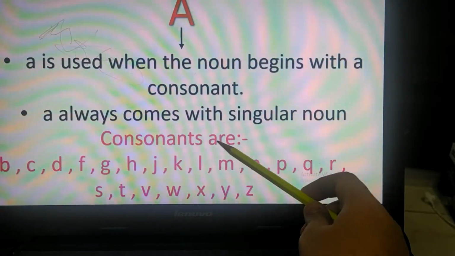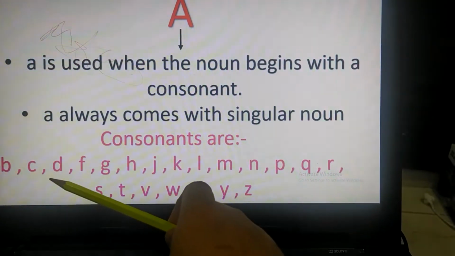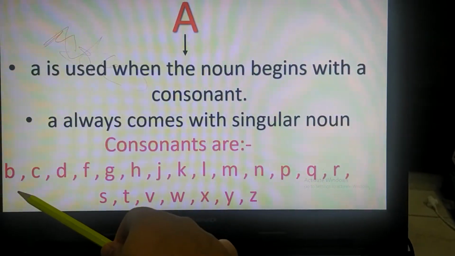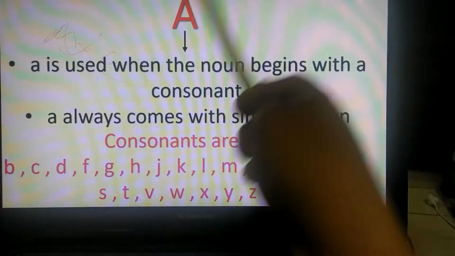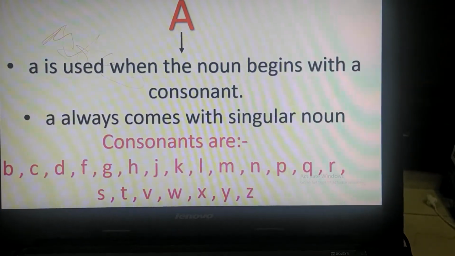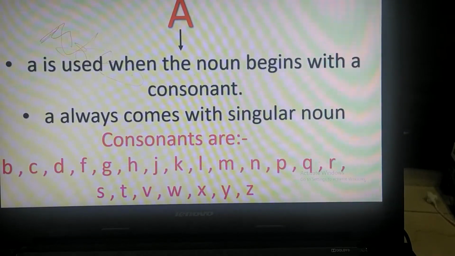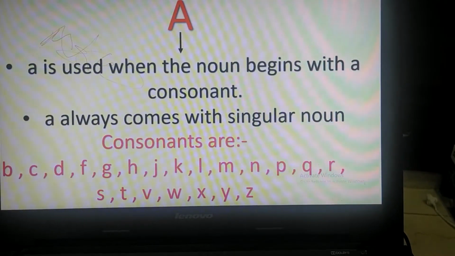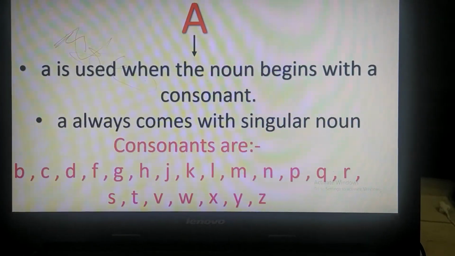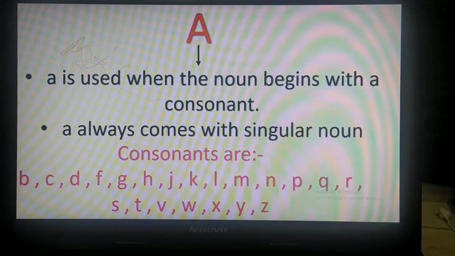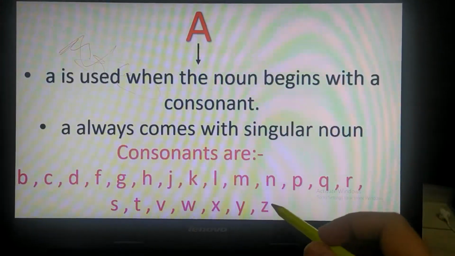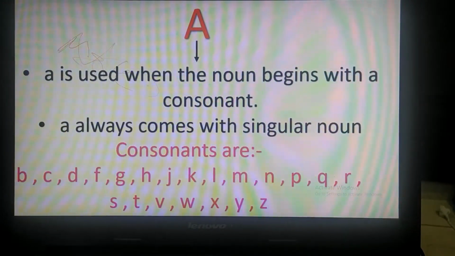So children, all the words which start with these alphabets are consonants, like B, C, D, F, G, H, J, K, L, M, N, P, Q, R, S, T, V, W, X, Y and Z. So children, all these are consonants.